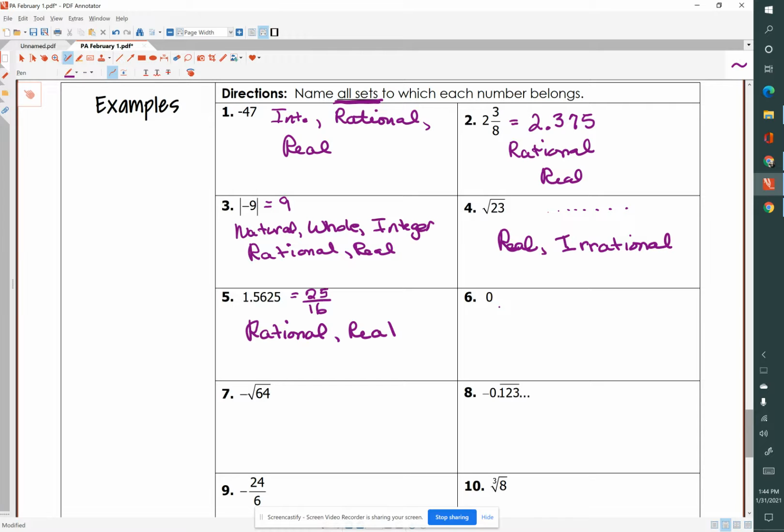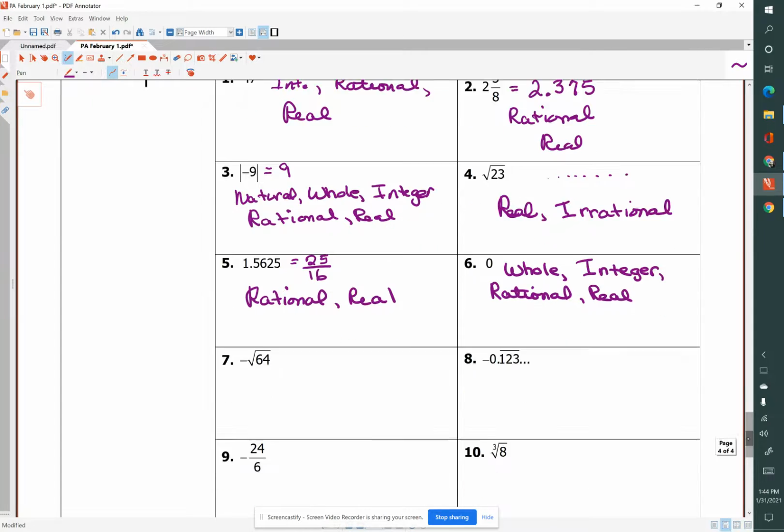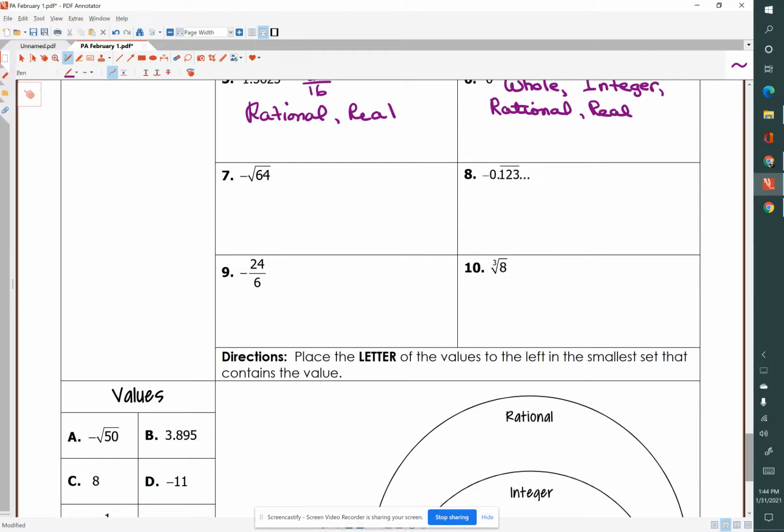Now, what about 0? 0 is not a natural number, but it is a whole number. 0 is also an integer, but 0 is neither positive nor negative. So 0 is also a rational number, and it is part of the real number system. Now, the negative square root of 64 equals negative 8. So that would make it a rational number. It would also make it an integer, and it's part of the real number system.